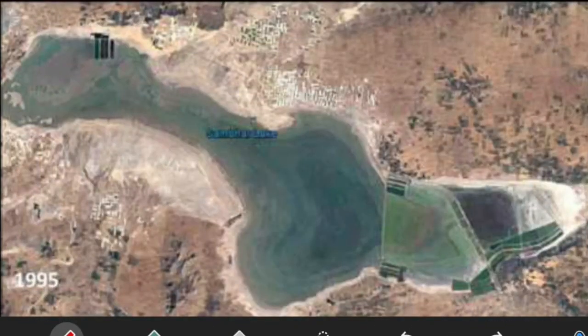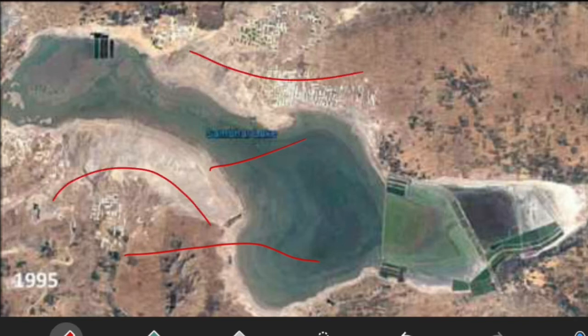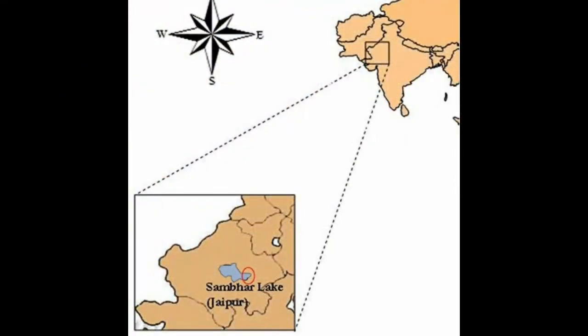Look at the picture over here, children. This is the picture of Sambhar Salt Lake. Now observe the amount of salt near the lake. Now pause the video and observe the map of the Sambhar Salt Lake.